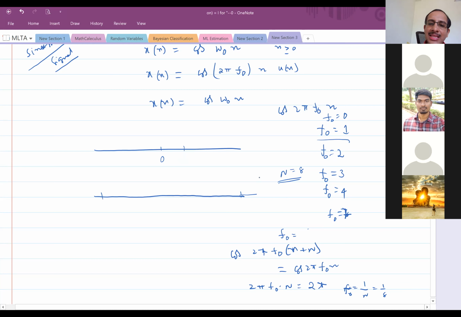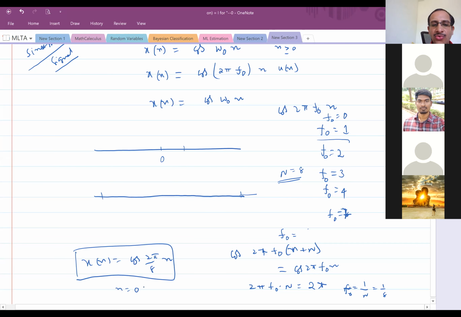So you take that sinusoid where x of n is equal to cos of 2 pi by 8 into small n, and sketch it over 8 samples, n varying from 0 to 7. And you keep varying the frequency, keeping some constant k here.